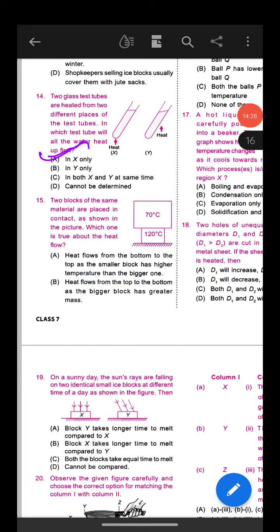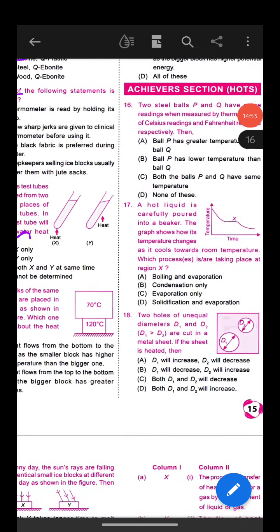Question number 15. Two blocks of the same material are placed in contact as shown in the picture. Which one is true about the heat flow? The first option is heat flows from the bottom to the top as the smaller block has higher temperature than the bigger one. Option B, heat flows from the top to bottom as the bigger block has greater mass.